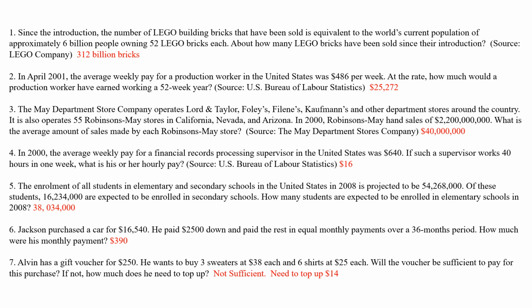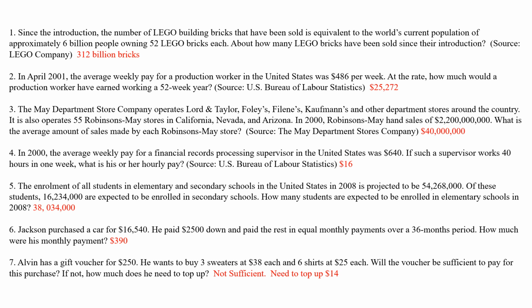In 2000, the average weekly pay for a financial records processing supervisor in the United States was $640. If such a supervisor works 40 hours in a week, what is her hourly pay? So you just divide it and you can see that she will earn $16. The enrollment of all students in elementary and secondary schools is projected to be 54,266,000. Of this many are expected to be enrolled in secondary. How many is supposed to be enrolled? Just minus it and find the answer. Basically, all these are quite direct. You just plug it into your calculator.